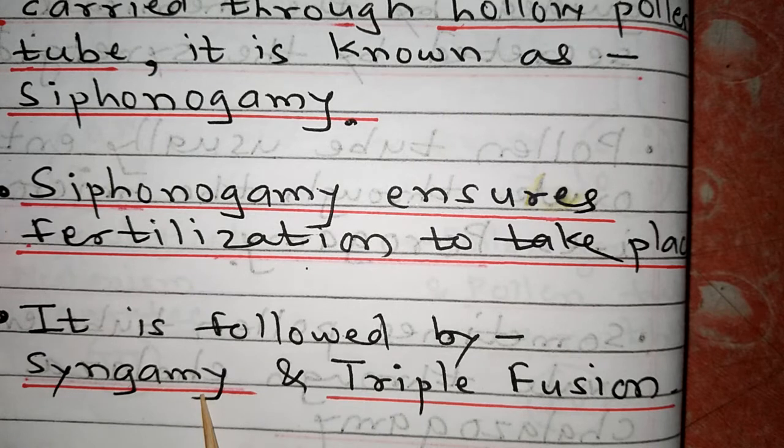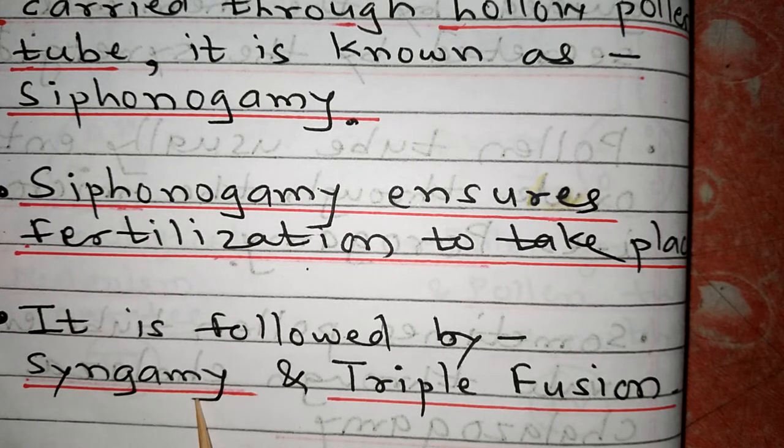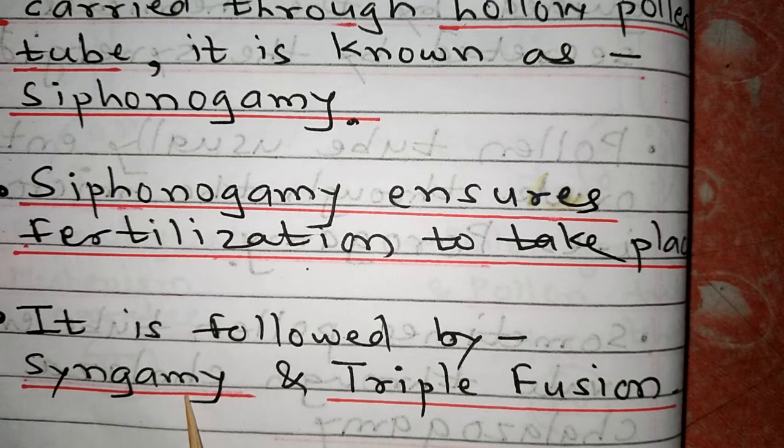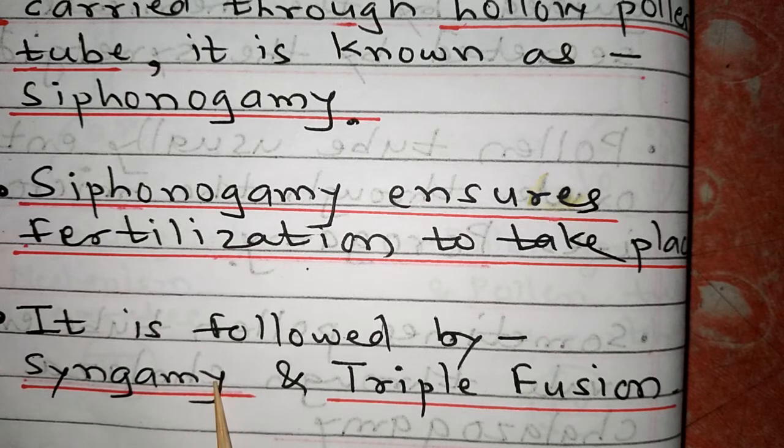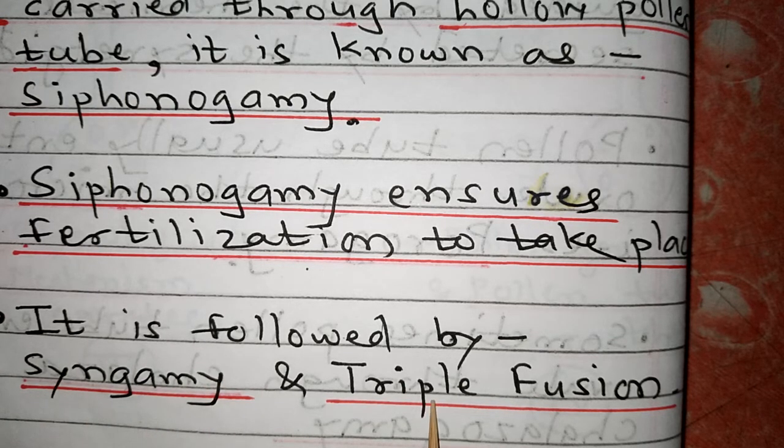First one, syngamy or first fertilization, means gametic fusion. 2 gametes, the male gamete and the egg nucleus, which are haploid nuclei, undergo fusion. That is first fertilization or syngamy. Syn means fusion, gamy is related to gametes, so gametic fusion. And the second one is triple fusion. The diploid secondary nucleus fuses with another male gamete which is haploid. So 2n plus n gives 3 sets of chromosomes, that is triple fusion.